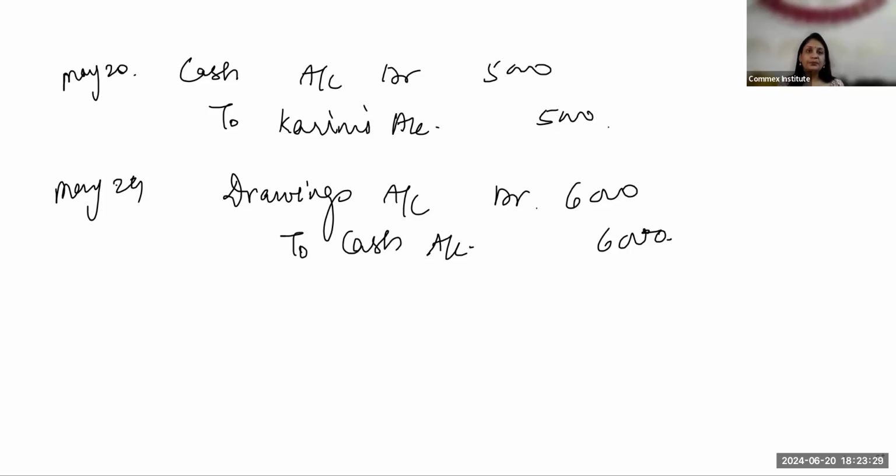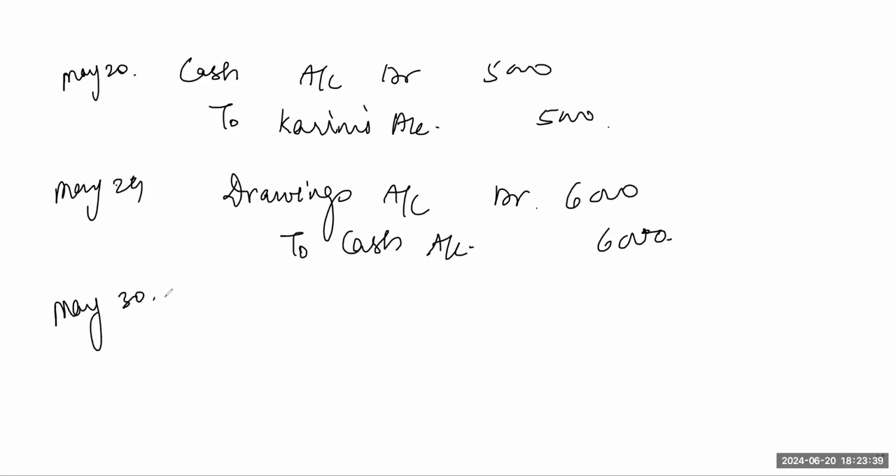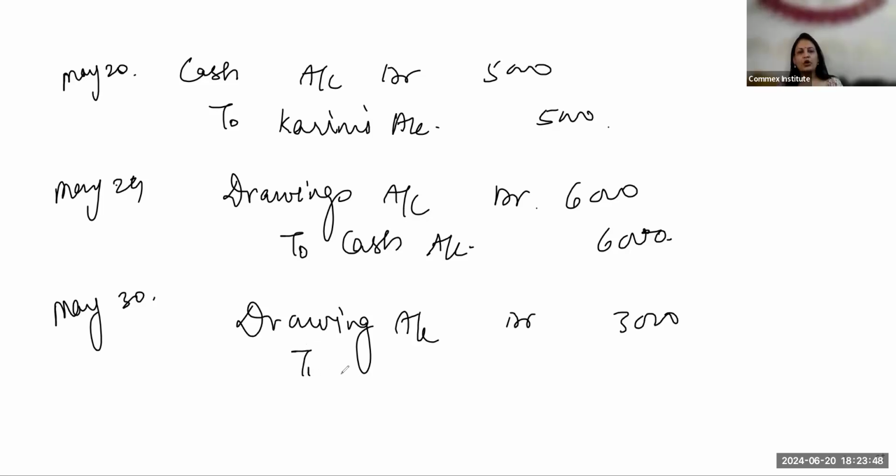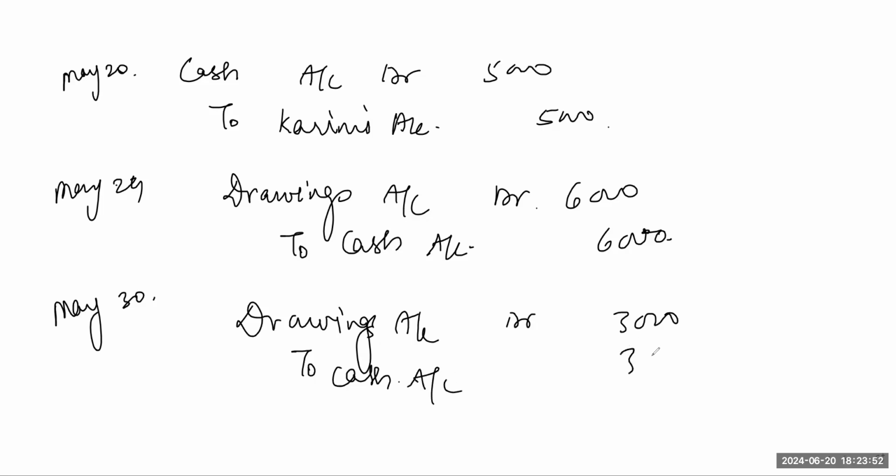Then next one is Ananya. The 30th. Purchase of a cycle for a son is also drawings. So it will be drawings account debited, 3,000 to cash account, 3,000. Perfect. Drawings account debited to cash account. And the narration will just be drawings.